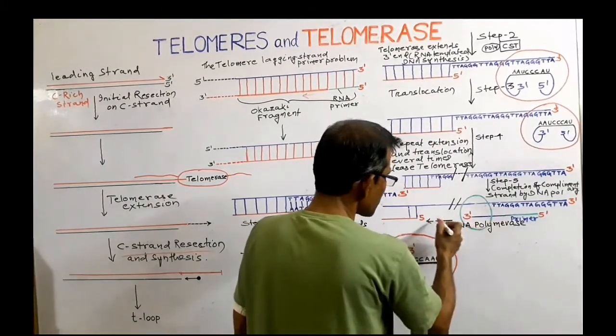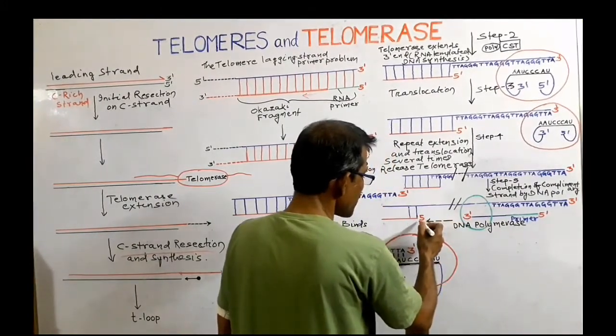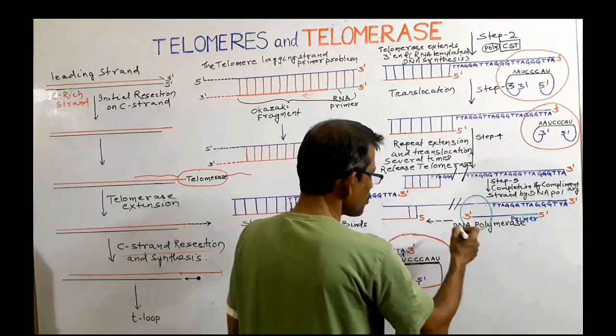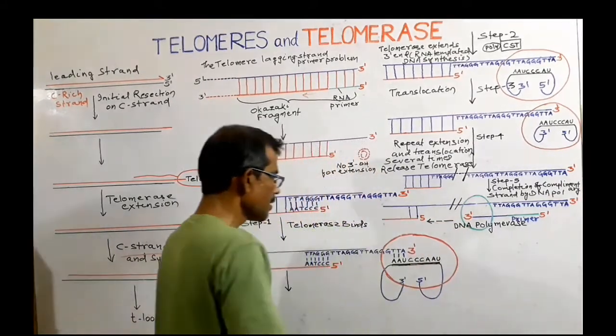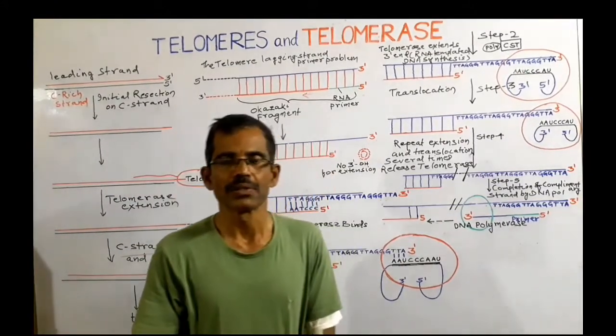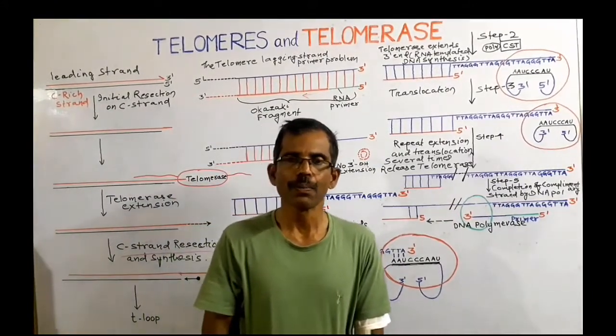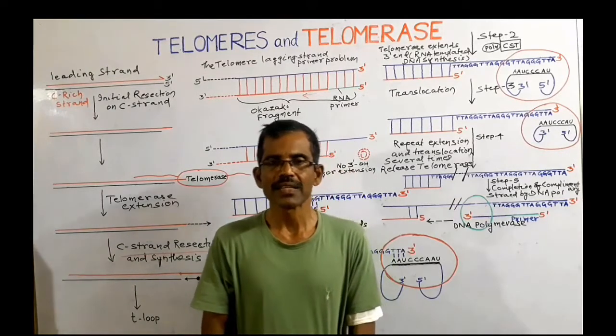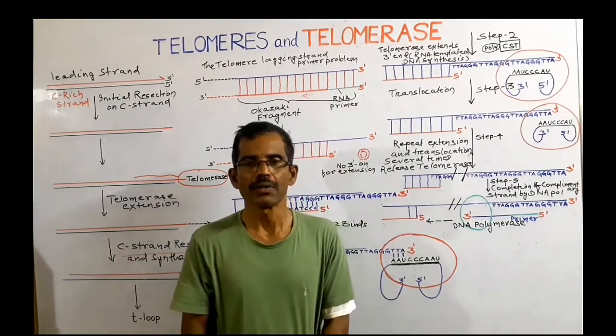After filling this gap, the nick which is present can be sealed with the help of the enzyme DNA ligase. So, the enzyme telomerase plays a very important role in the extension of telomere.